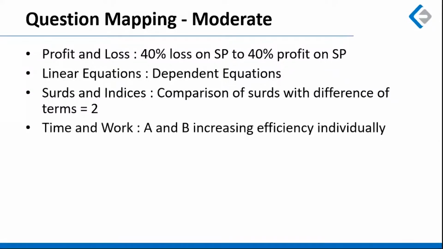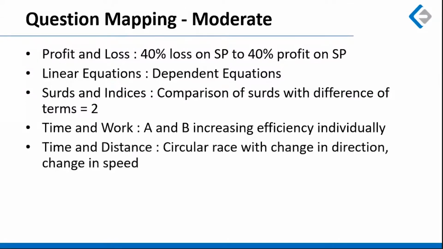A question based on time and work was given where A and B were increasing their efficiency individually. It was given that if A increases his efficiency by 25%, the work gets done 5% sooner. So the time reduces by 5%. This will enable you to make an equation. And once you make the equation and get the values of A and B, you will be able to find out the time required if B increases his efficiency by 40%.